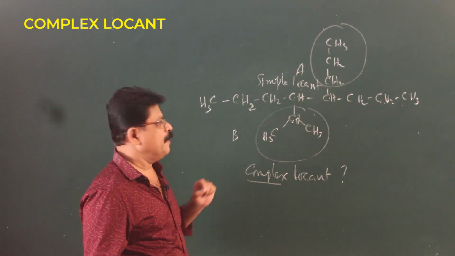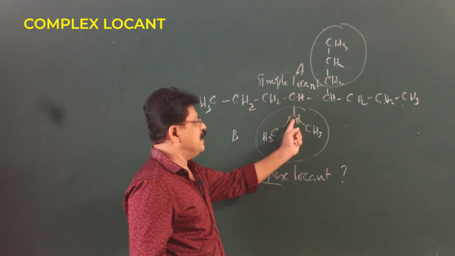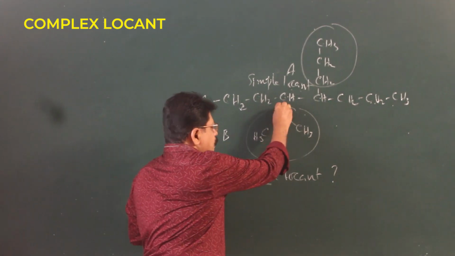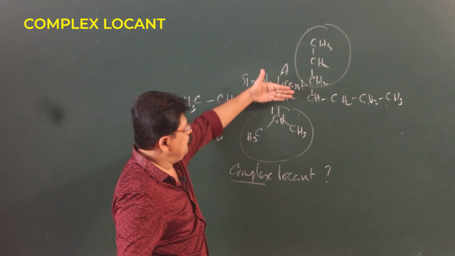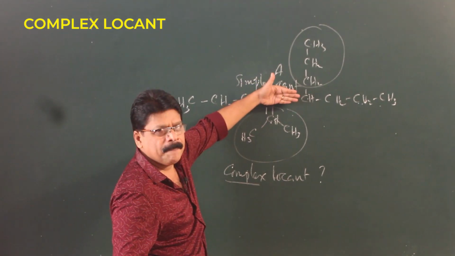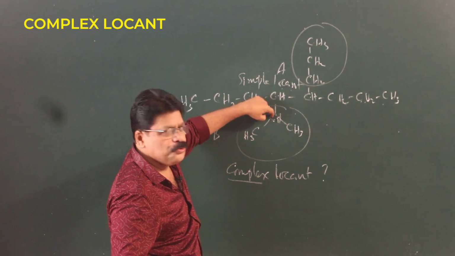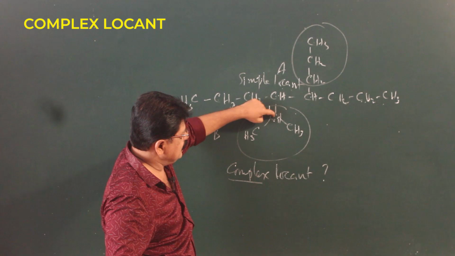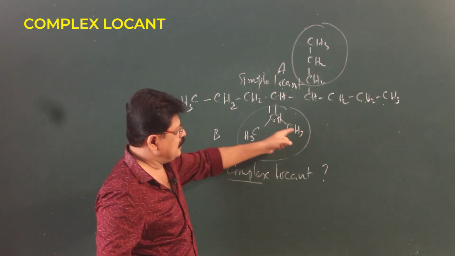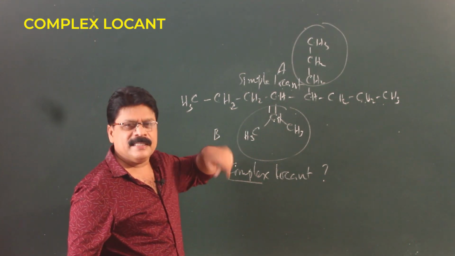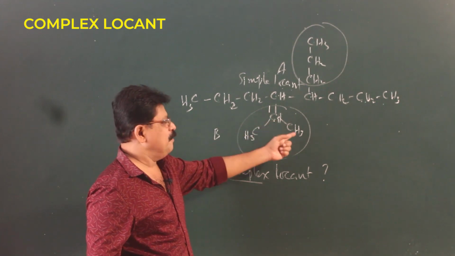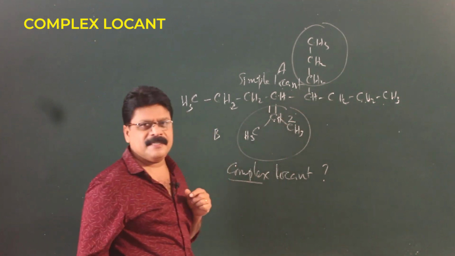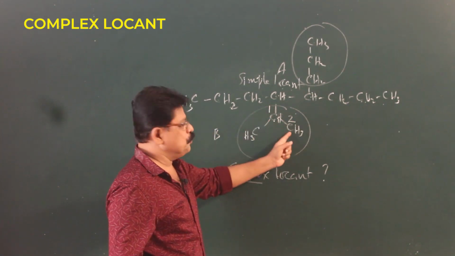It is very easy. First, find out the carbon that is directly bonded to the main chain. Mark it as 1. Forget the main chain then. Think of this as a new compound where this is 1, and then find out the chains. One chain is this side, one chain is this side. In that, find out the longest chain. Here both have the same number of carbons. I am going to take this as a chain. It's a 2 carbon system.